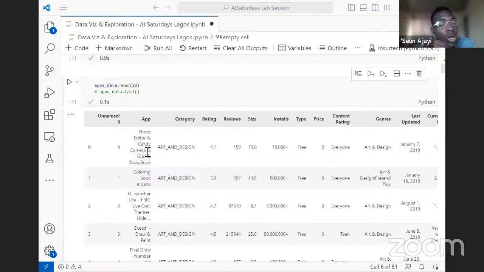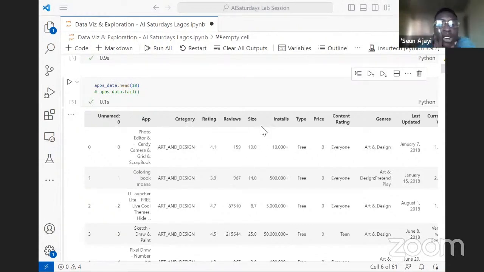When you go to Google Play Store and click on an app, you get to see the category the app falls into. You, as a user, get to rate the app based on whichever property you deem fit. So we get to rate apps from 0 to 5, and we can also rate them in decimals. The reviews column is telling us the number of times this app has been reviewed.